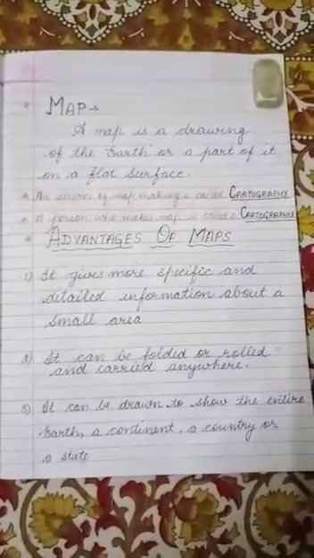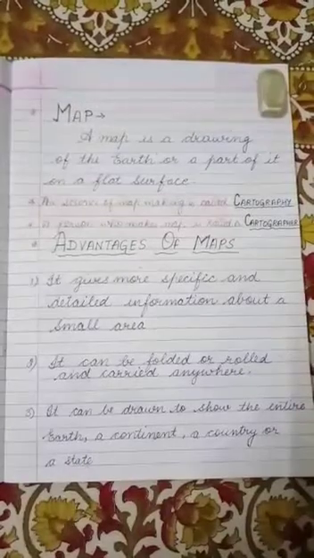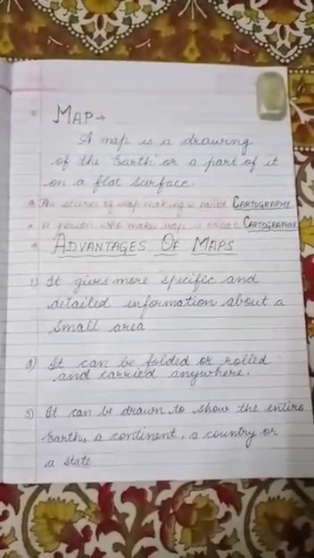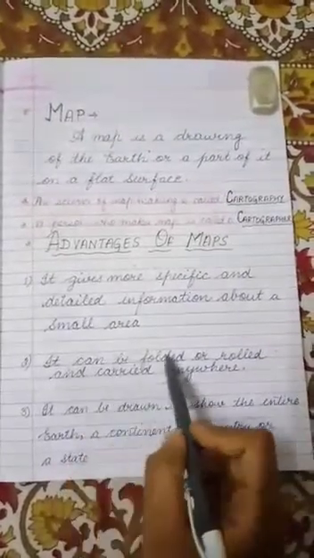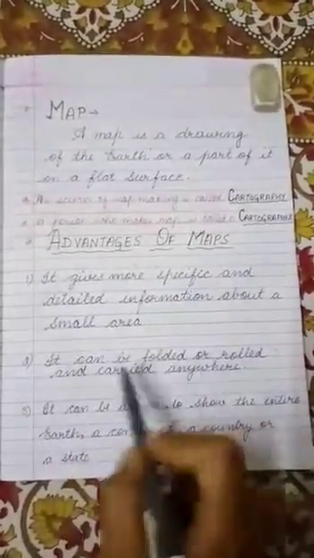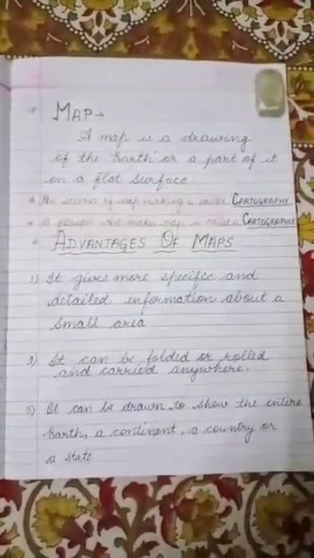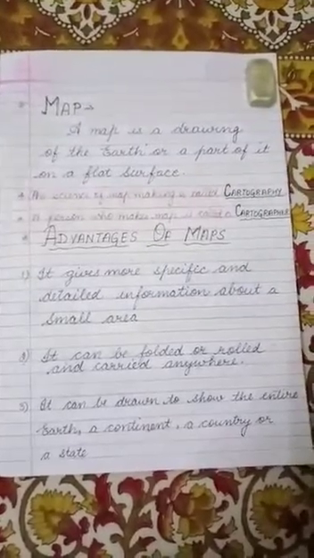Now here, with the help of a map of Udaipur, we can get detailed information about the different places of Udaipur. Second point, it can be folded or rolled and carried anywhere. It is very easy for us to carry maps from one place to another.